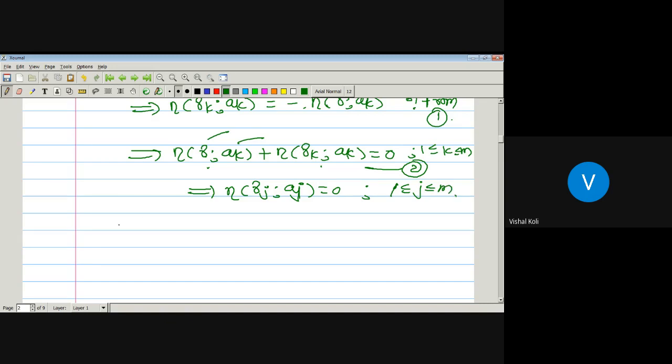Okay, which implies the index of the curve gamma with respect to some point a_j plus the summation, j running from 1 to m, of the index of the curve gamma_j with respect to the point a_j is equal to 0. Since this sum will be equal to 0, the index of gamma_j with respect to a_j is 0. Then, by putting this from equation 2, whenever we take the sum, that is the summation, j running from 1 to m, of the index of the curve gamma_j with respect to a_j plus the index of the curve gamma with respect to a_j is equal to 0, take this one as equation number 3.